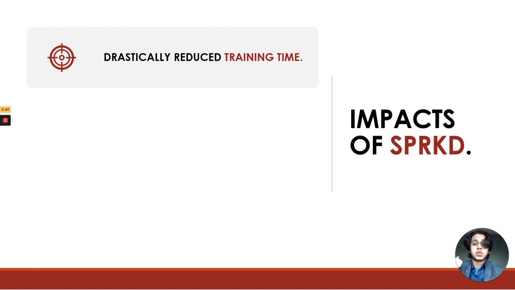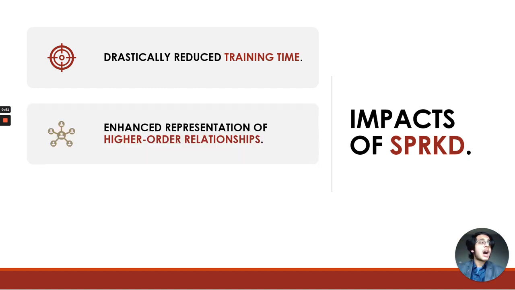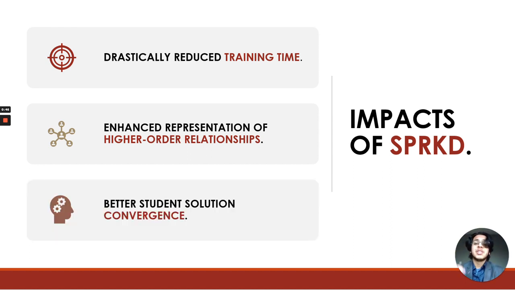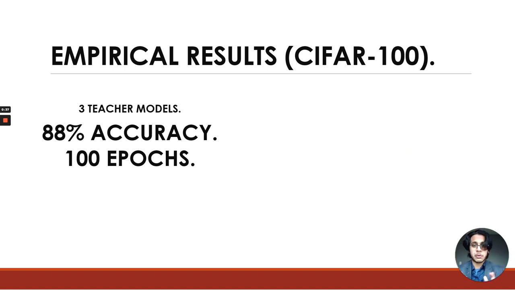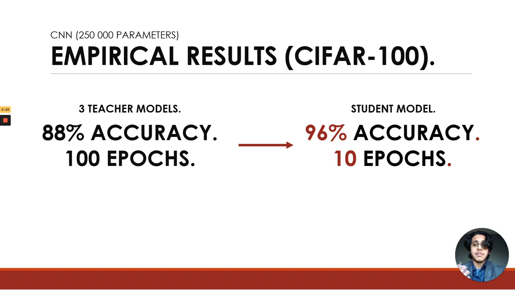The impacts: we drastically reduce training time by eliminating initial descent, allowing the student to develop higher order relationships by building on the optimization of teachers, and ultimately allow the student to independently discover better solutions while still using the teacher as a guiding compass. Empirically, this method yields great results. On CIFAR-100, our ensemble of 3 teachers had 88% accuracy after just 100 epochs. But with SPRK, our student achieved 96% accuracy in just 10 epochs, 8% more in just 10% the training time of traditional approaches, reducing training time by 90%.